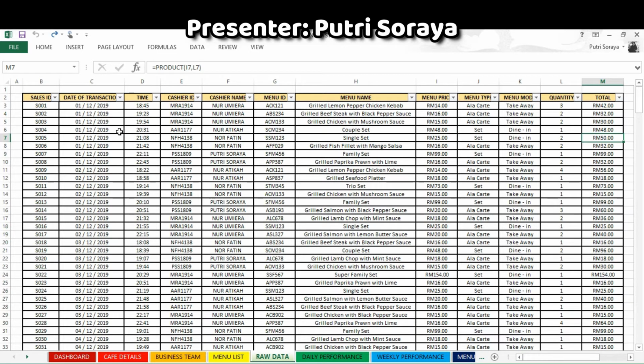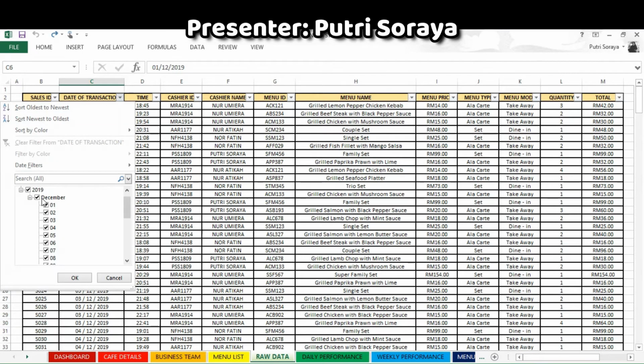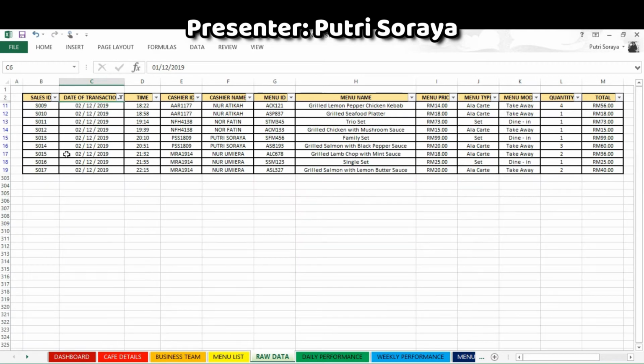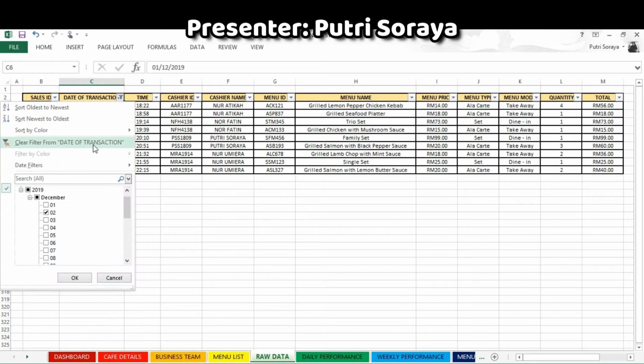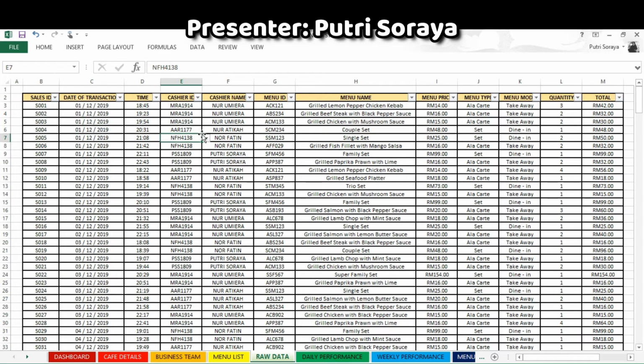So here is the filtering at the top. It makes it easier to filter any data. For example, if I wanted to see only the 2nd of December, it will come out like this. If we want to clear, just click clear filter and we will see the full raw data again. This makes things easier for us to key in new data or to look for any specific data.